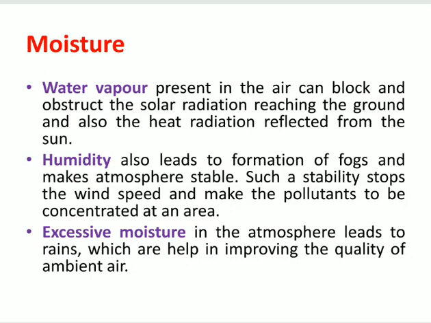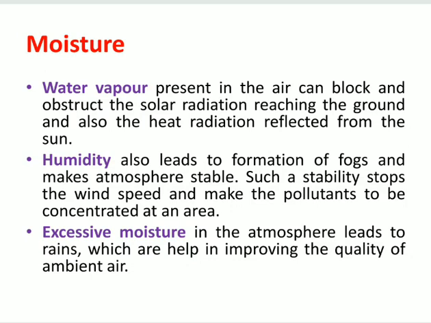Water vapor present in air can block and obstruct the solar radiation reaching the ground, and also the heat radiation reflected from the sun. It means the water vapor can also influence the lapse rate or adiabatic lapse rate in the atmosphere. And humidity is the concentration or percentage of water vapor present in a particular volume of air.